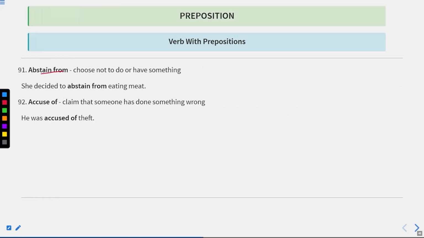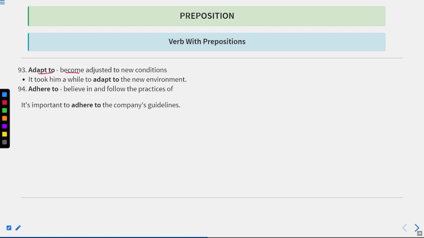Next one is abstain. Abstain from. Abstain means stop. Choose not to do or have something. She decided to abstain from eating meat. Okay. Abstain from means choose not to do this. Okay. Abstain from is a law term. When we abstain from something, it means we stop ourselves from doing that action. Accuse of means claim that someone has done something wrong. He was accused of the theft. Okay. Now let us move to the next one.